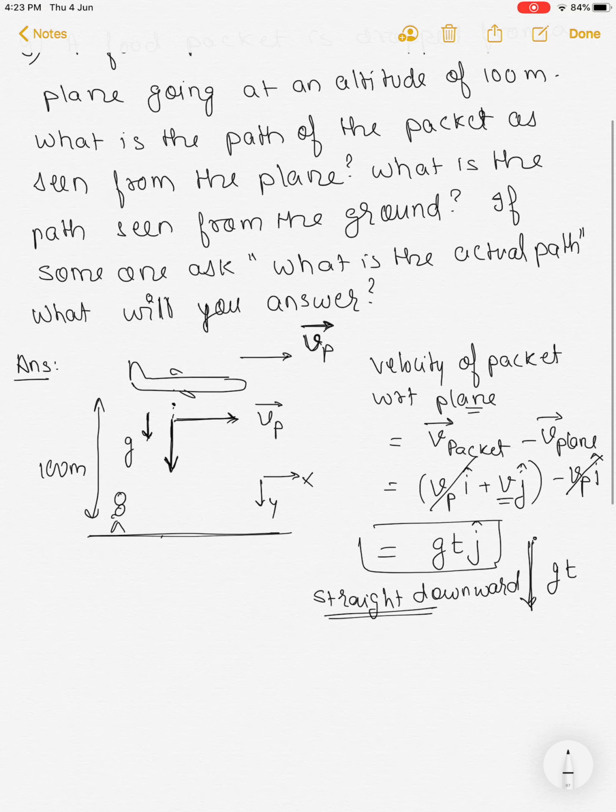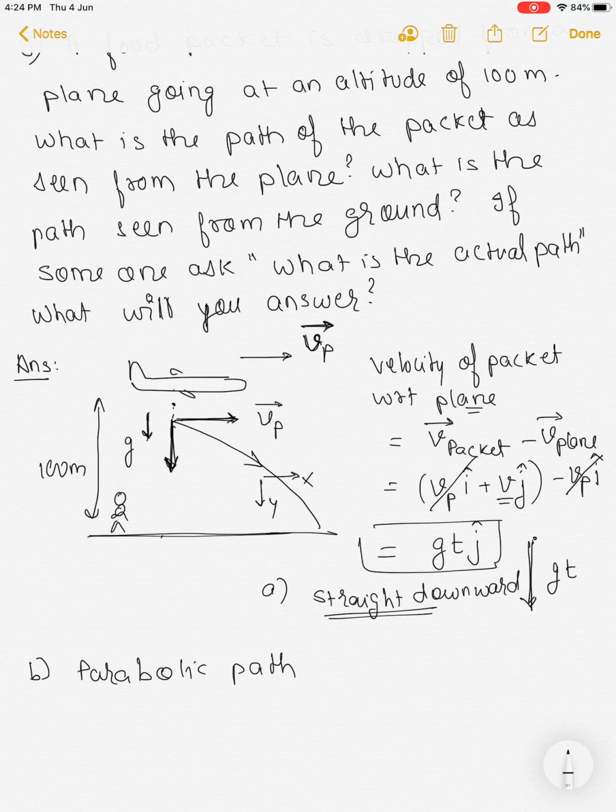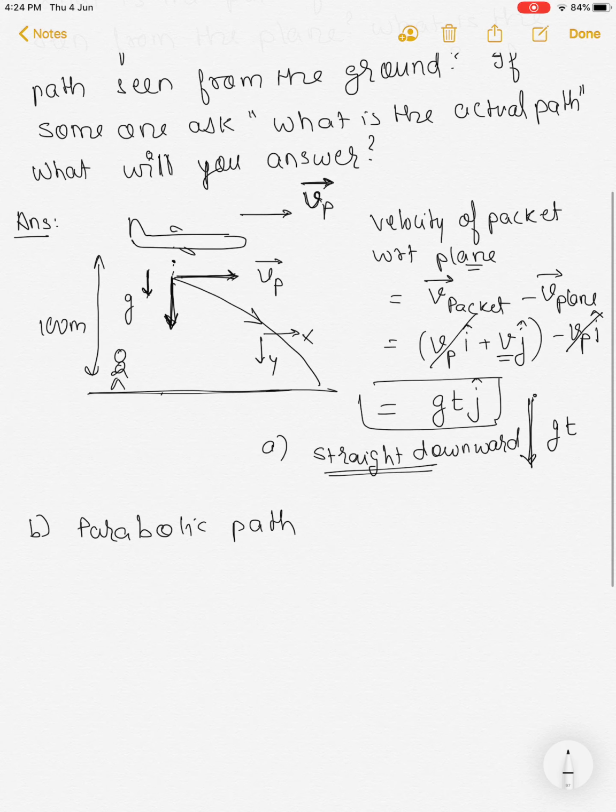So as I said, from the ground the packet is having two velocities, so it will be falling like this. So we can say for the second question our answer will be parabolic. The path will be parabolic. Okay, that is projectile motion wala path. If someone asks what is the actual path, we can say that the actual path is with respect to earth, what we are saying, that is parabola.